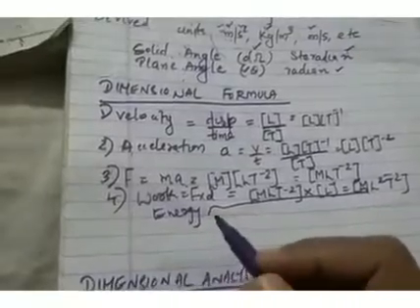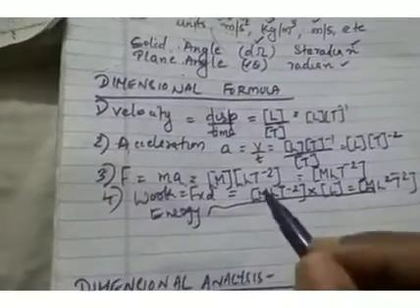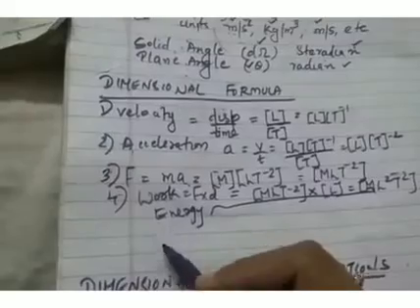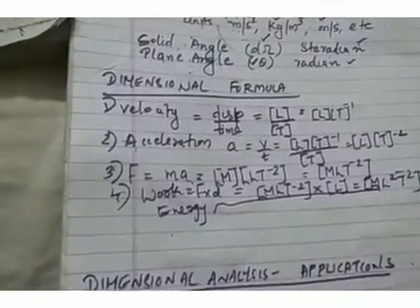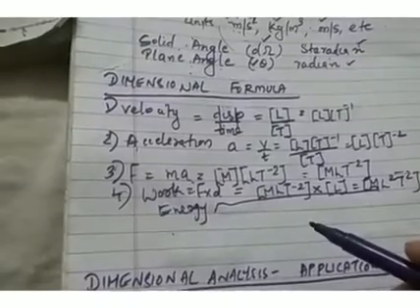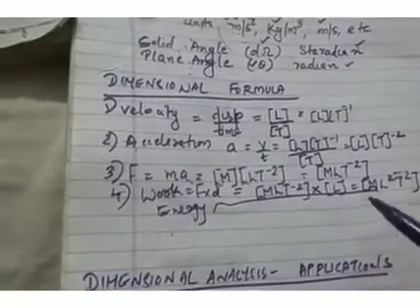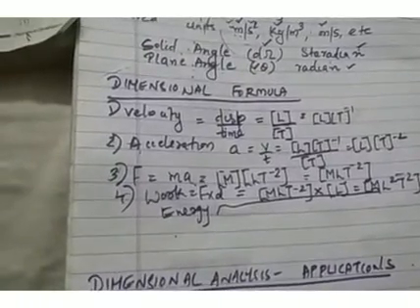So what are the steps that you need to follow to find out the dimensional formula? First, you should write the expression or equation to find that physical quantity. Then substitute the dimensional formula for each term in the equation. So you will get the dimensional formula for that physical quantity.